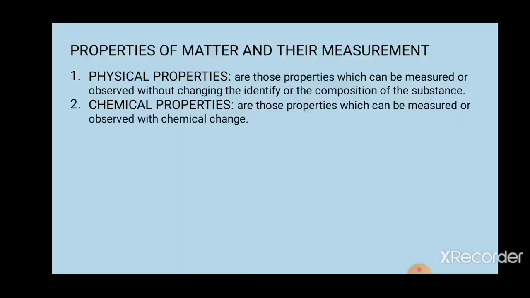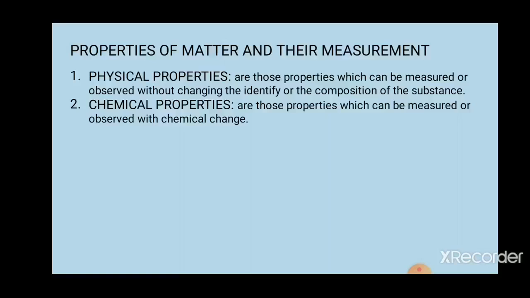What is the melting point of rubber, or the melting point of sulfur? All these are measured. So physical properties are those properties which can be measured or observed without changing the identity or composition of the substance.